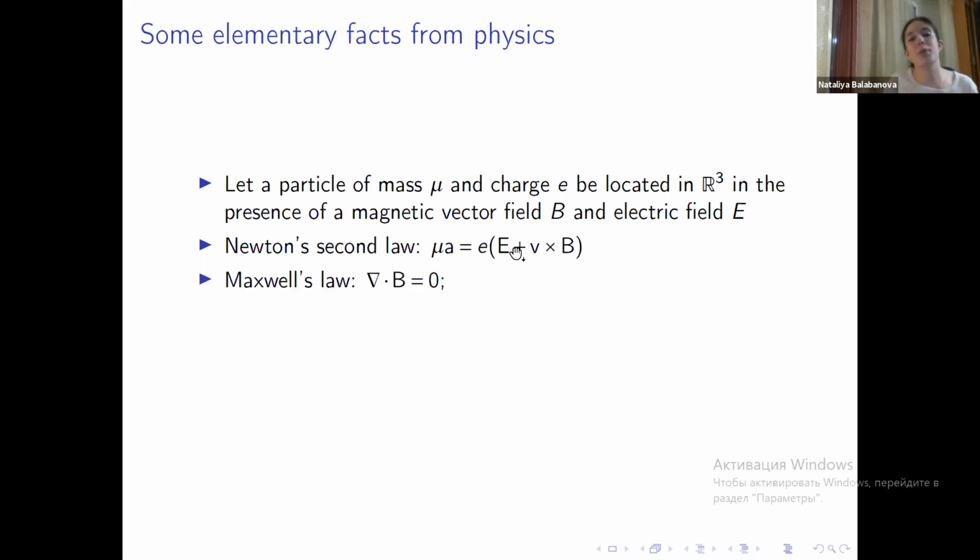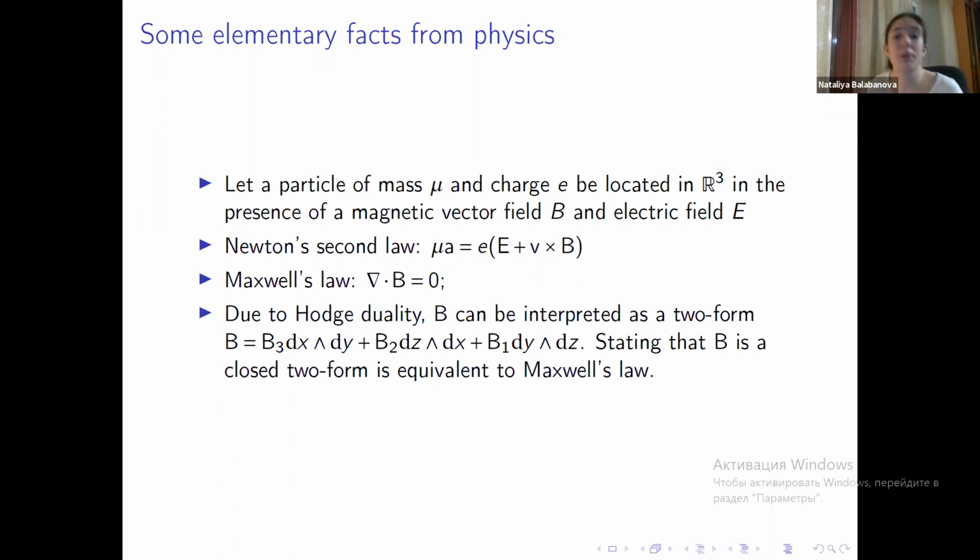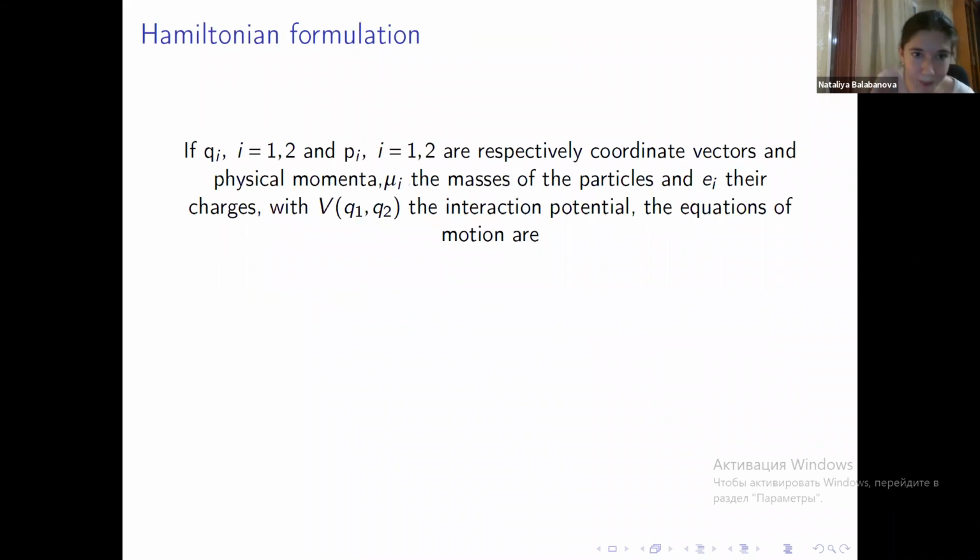As for the properties of B, B must be a divergence-free vector field because of Maxwell's law. Since we're in R3, we can apply the Hodge star to B as a vector field and obtain a two-form given by this formula here, comprised of the elements of B, and Maxwell's law is equivalent to stating that B is a closed two-form.